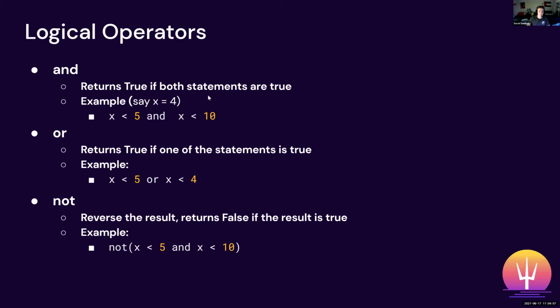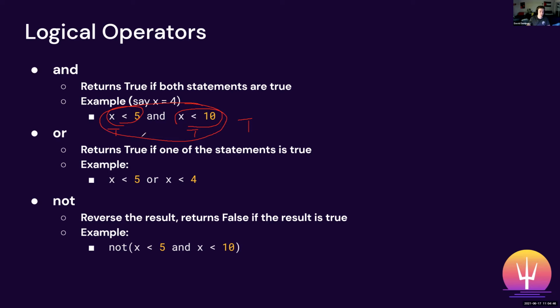And so just to show an example, let's say we have the variable x and it's storing the value 4 inside of it. And now we have 2 statements here. We have x less than 5 and x less than 10. Well, we know that x is equal to 4, so is 4 less than 5? That's true. And is 4 less than 10? That's also true. And so what we're doing is we're saying, okay, we have true and true. And because both of these statements are true, then this whole entire thing is going to be true.